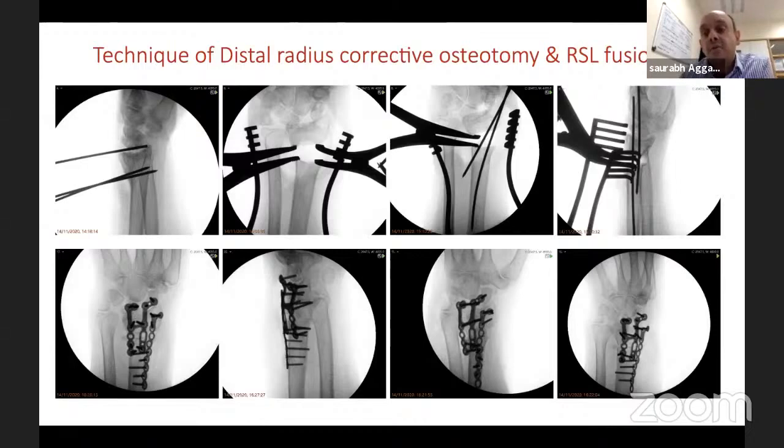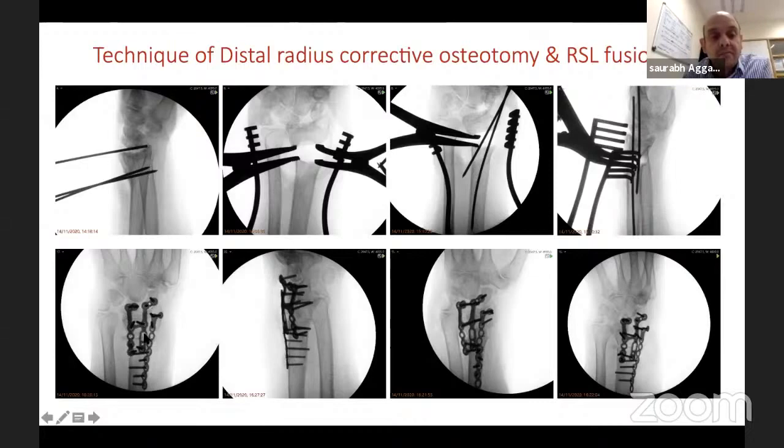There'll be a distraction at both dorsal and volar surface. So I do need a cortico-cancellous structural type of graft. So I got it from an iliac crest graft, then packed it. So this fellow there, this is a radioscapholunate fusion plate. You can see 2 screws in lunate, 2 in scaphoid.